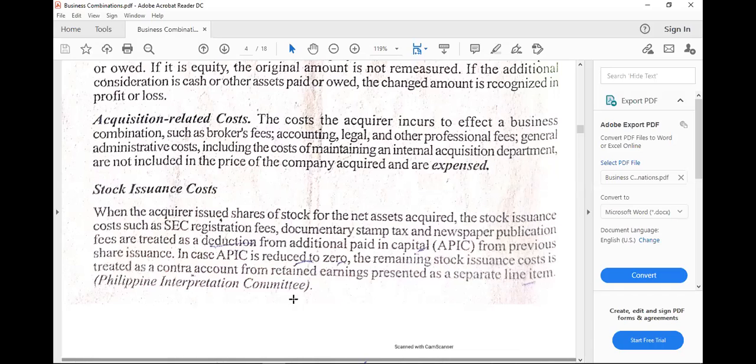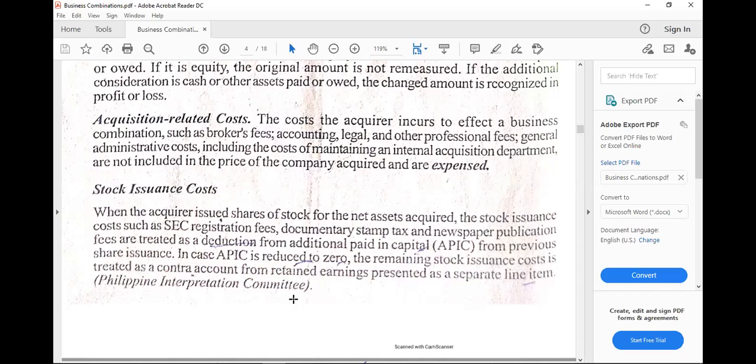It's possible that there would still be a balance of the APIC or share premium. If the corporation is really big, for sure there's going to be a balance of that out of previous share issuances. So if shares were issued prior to the date of acquisition or the control date, and there's a premium on top of that, then that amount will be used to absorb the value of stock issuance costs.